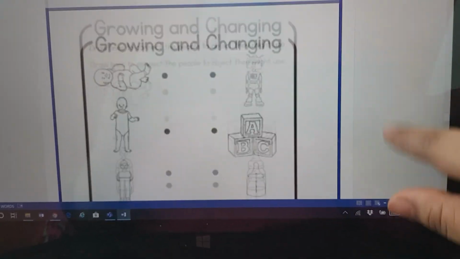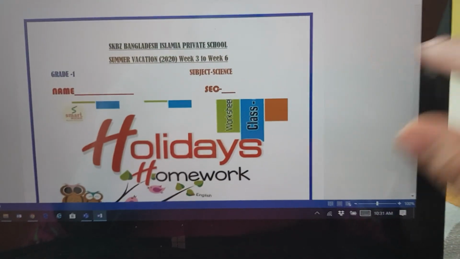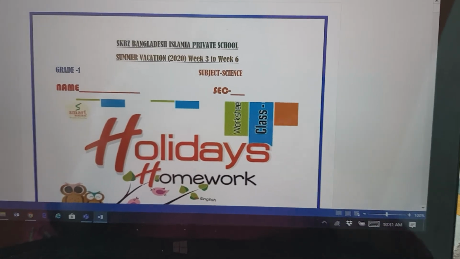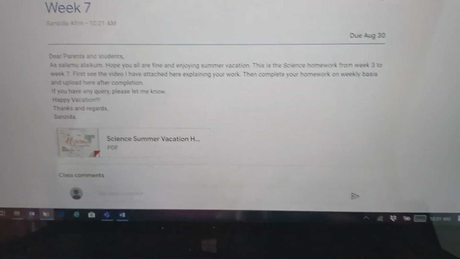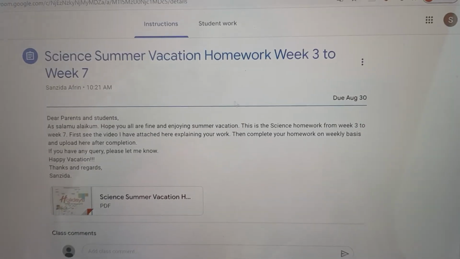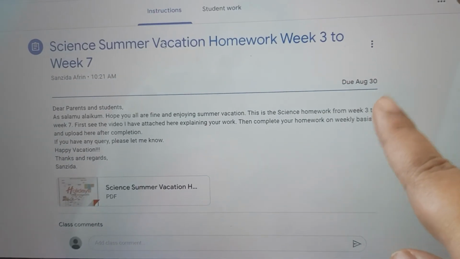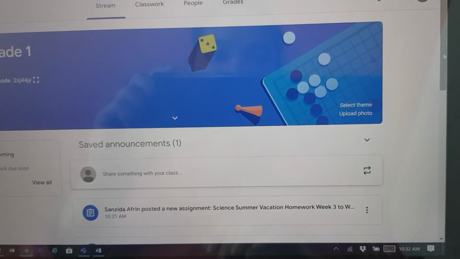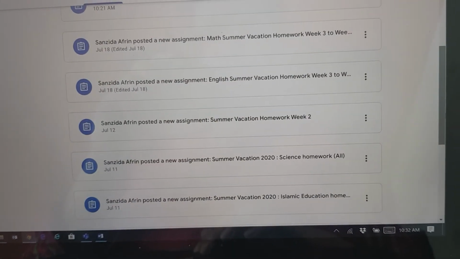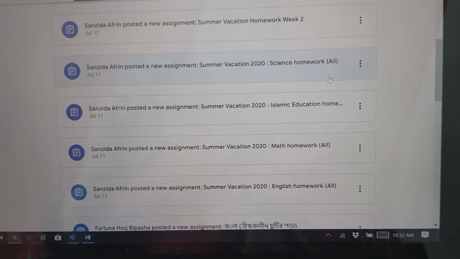So I have divided everything on a weekly basis. You will do all your exercise weekly, at least 1 or 2 activities each week, and then after you complete, you will upload everything. See, there are 2. I gave this summer vacation homework week 3 to week 7. So all science summer vacation homework you will upload here, or another one we have, that science summer vacation homework, all. There is the summer vacation homework, this one, science all. So here also you can upload.